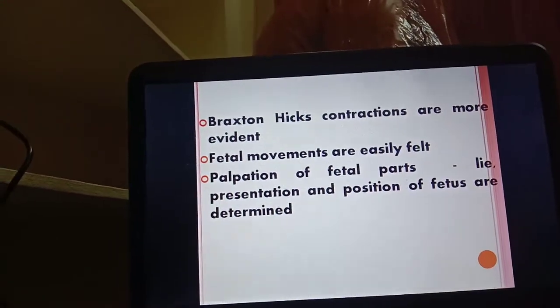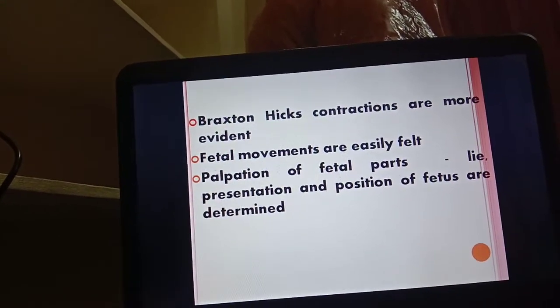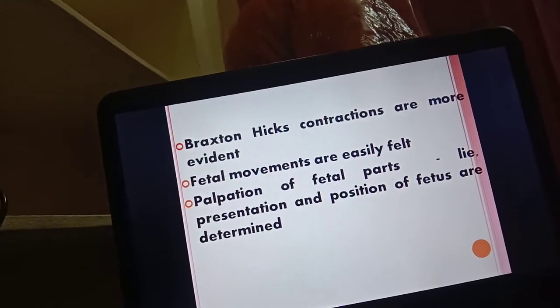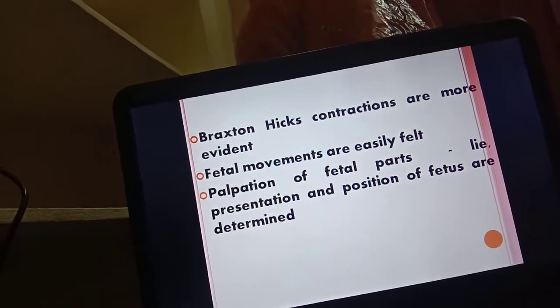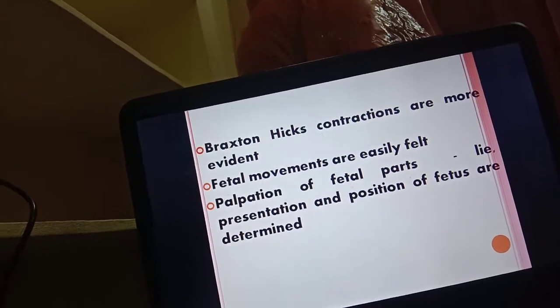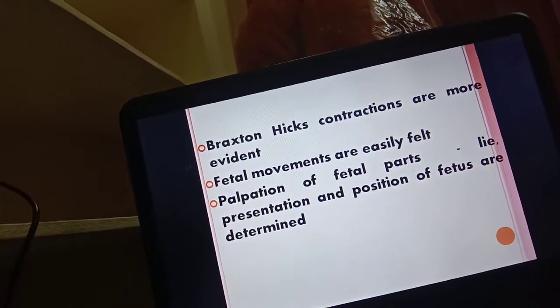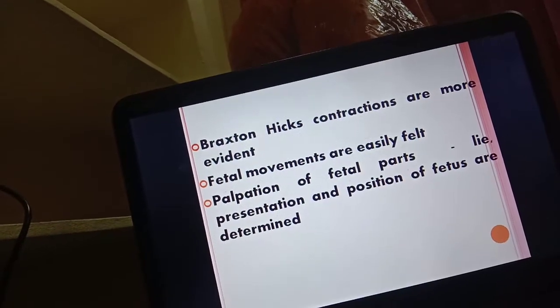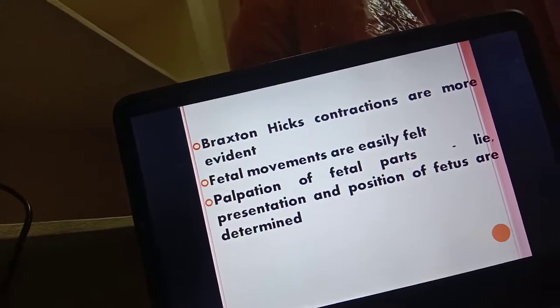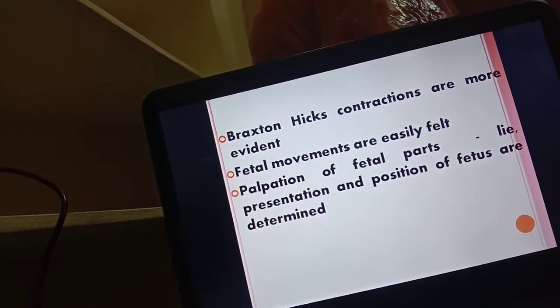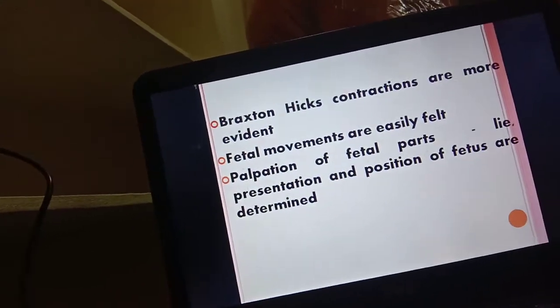So the next one, the Braxton Hicks contractions are more evident. Here the Braxton Hicks contractions are very uncomfortable contractions to the mother. These are also called false labor pains. They may begin before the true labor pains begin, closer to the time of the delivery. So the sporadic contractions and relaxations occur in the uterine muscles.